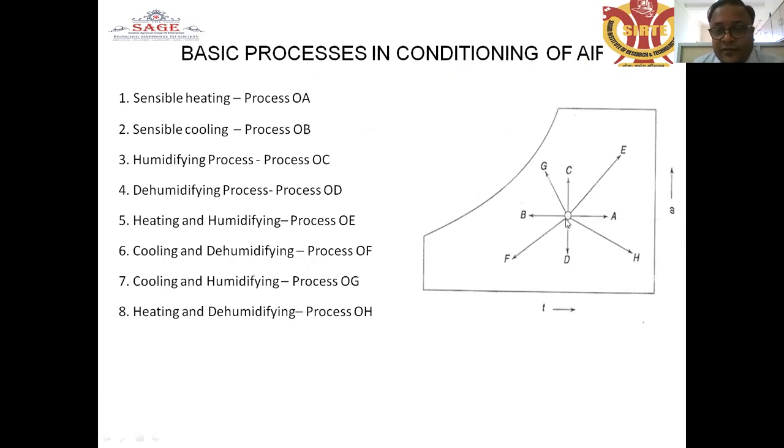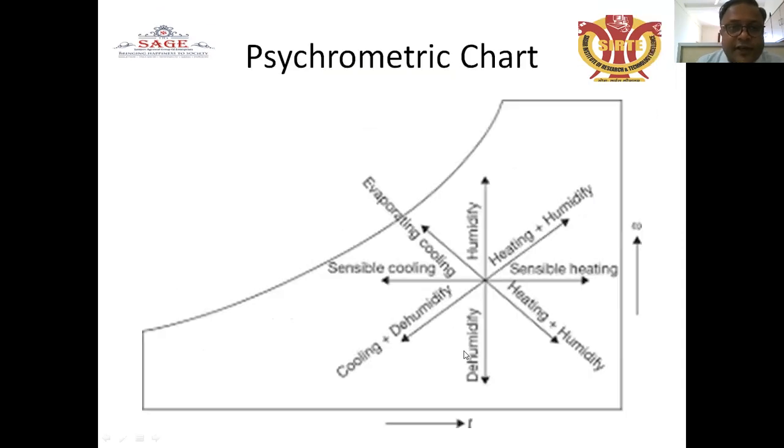Sensible heating is the process OA, sensible cooling OB, humidifying OC, dehumidifying OD, heating and humidifying OE, cooling and dehumidifying OF, cooling and humidifying OG, heating and dehumidifying OH. These are the basic processes used in air conditioning.